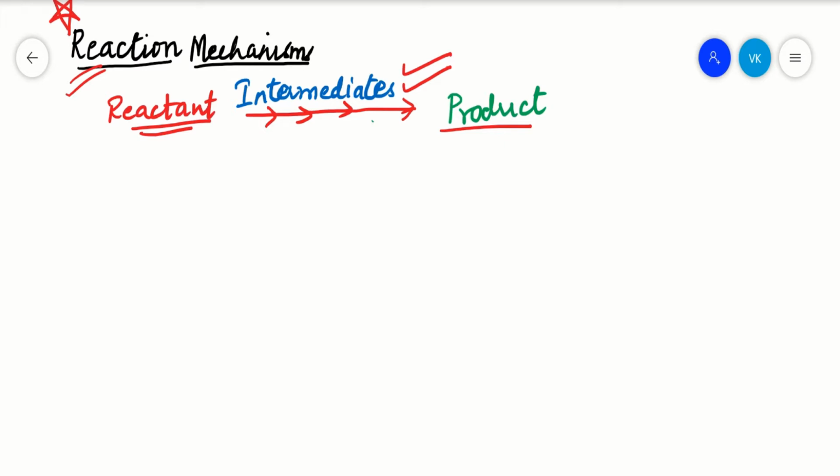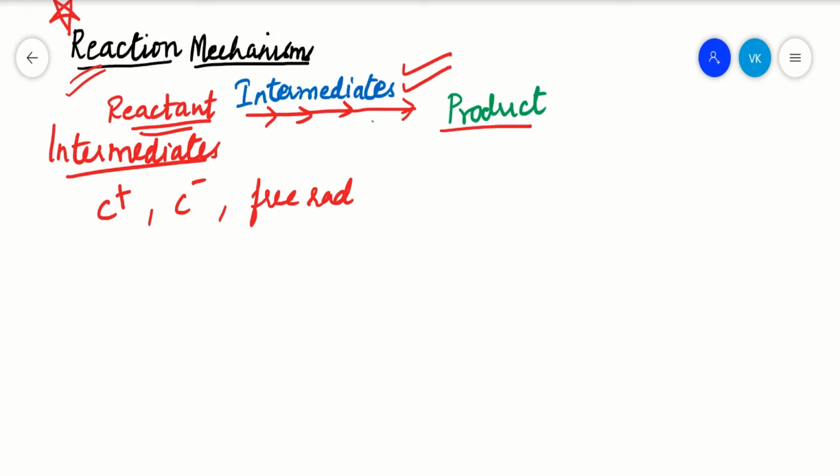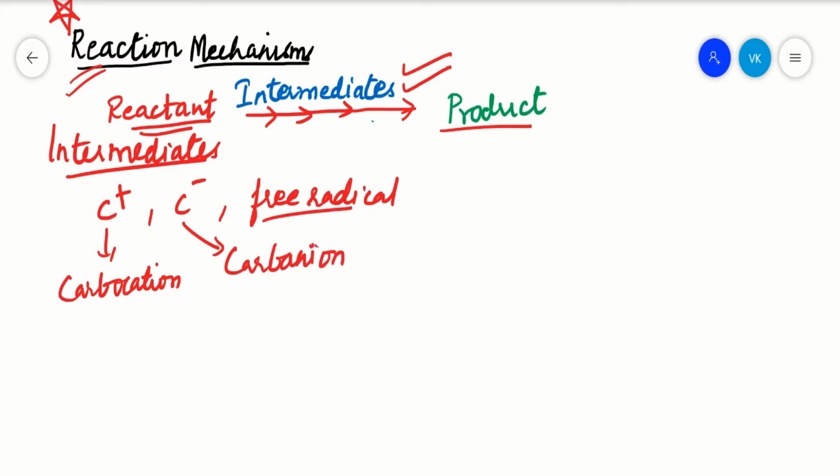So how many types of intermediates do you have? Generally, the main important intermediates you have are cations, anions, and free radicals. Or you'll just say it as carbocation, carbanion, and free radical in the case of organic reactions. This is your carbocation, because it's of carbon, so we call it carbocation. This is called your carbanion, and free radicals will have just a single electron, right?